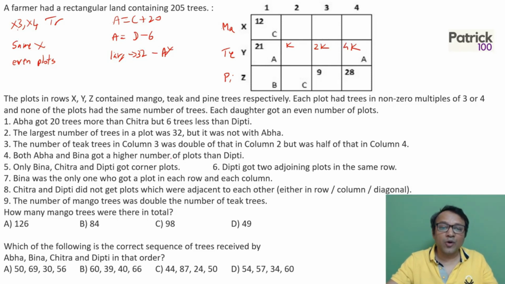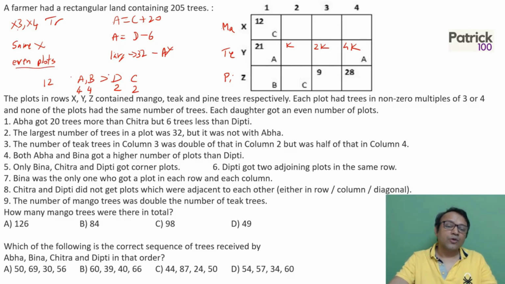Both Aba and Bina got a higher number of plots than Dipti. Remember, there are 12 plots in total. If Aba and Bina got more plots than Dipti, and all got an even number of plots, automatically Dipti must have got 2 plots. It can't be 4, because then Aba and Bina would get 6 each, but we have only 12 plots. So Dipti has 2, Aba and Bina have 4 each, and Chitra has 2.